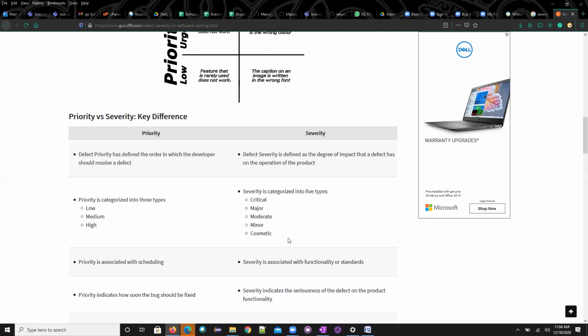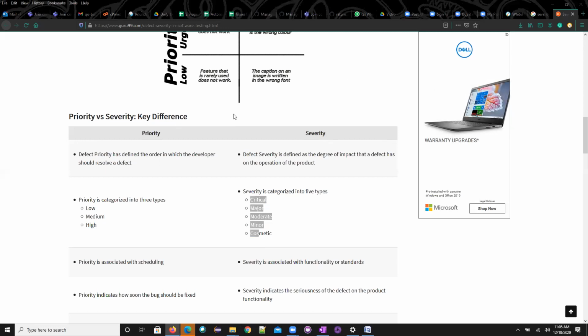The same way, for making the application user friendly, we need to fix this particular bug. That's where we give the cosmetic severity. Okay, so this is how severity and priority are classified. Severity shows the seriousness of the bug, and priority shows how soon I need to fix it. These are the basic definitions and differences between the two.